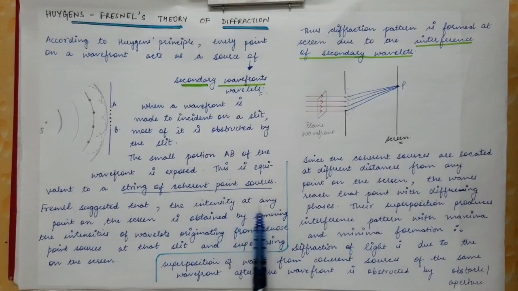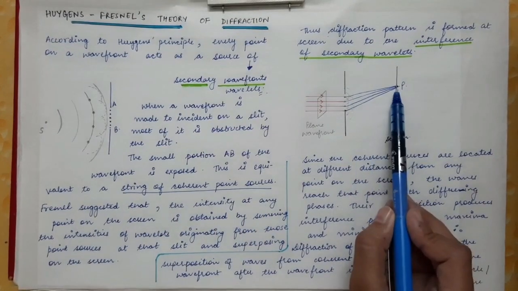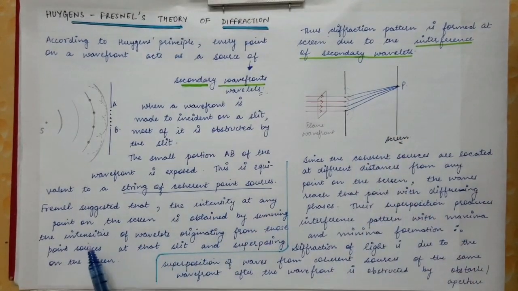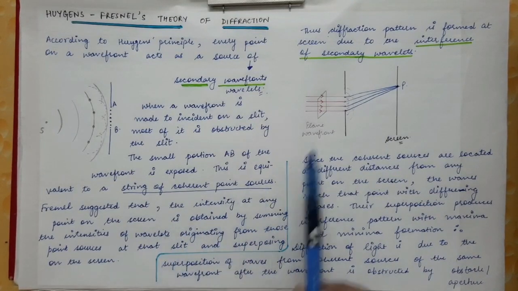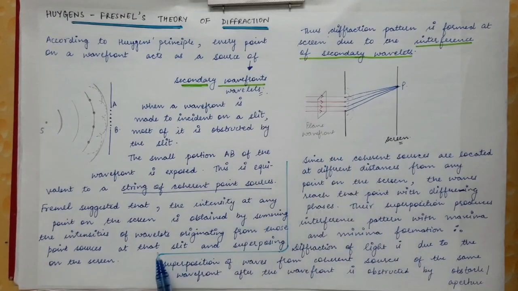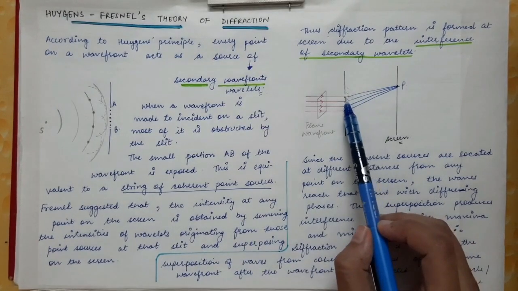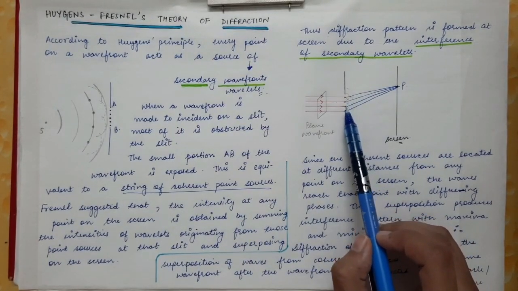So the intensity at any point on the screen is obtained by summing the intensities of the wavelets, or you can say by superimposing the light waves which are originating from these wavelets.